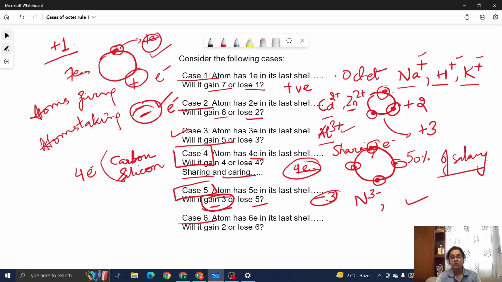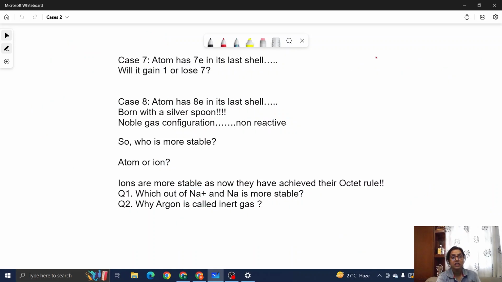Case 6, this atom has got 6 electrons in the last shell. Of course, it will gain 2, and such is the case with oxygen. It forms a minus 2 ion. Okay, so again, losing 6 is not an option in this case. Coming to the next case, case 7, having 7 electrons in the last shell. Of course, again, this will gain 1 electron. Fluorine, chlorine, bromine, iodine. All of these atoms have got 7 electrons in their last shell, and they will not lose 7, but rather they will gain 1 electron and they will get a charge of minus 1.